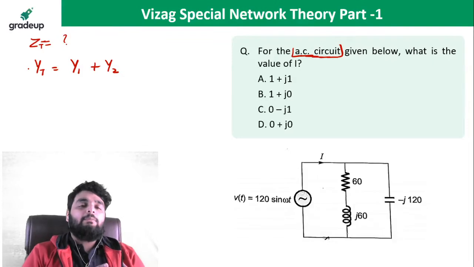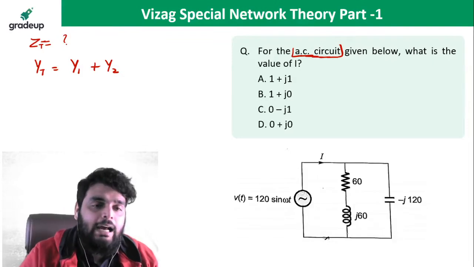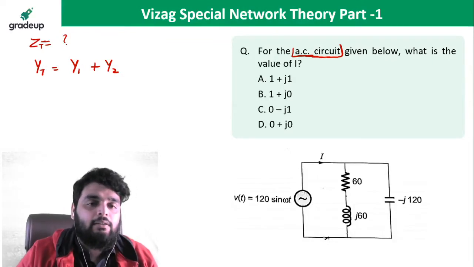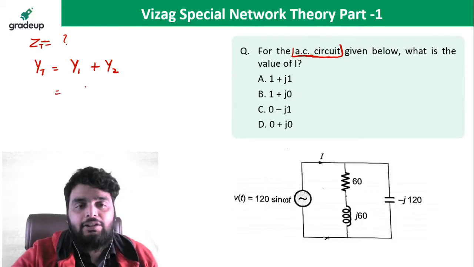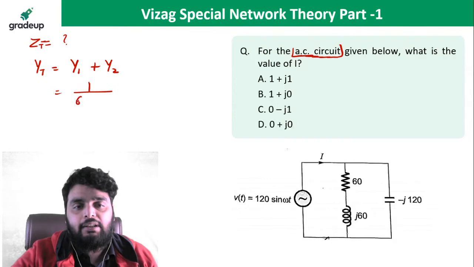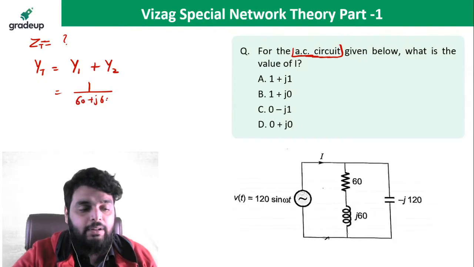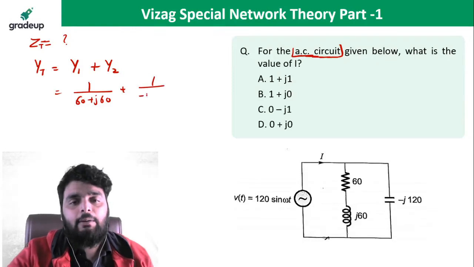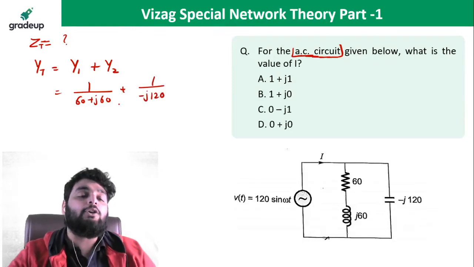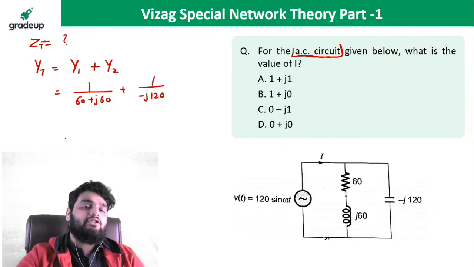What will be the total admittance? In parallel, total admittance is equal to admittance of first branch plus admittance of second branch. So what will be the admittance of the first branch? It will be 60 plus J60. What will be the admittance of the second branch? It will be minus J120.